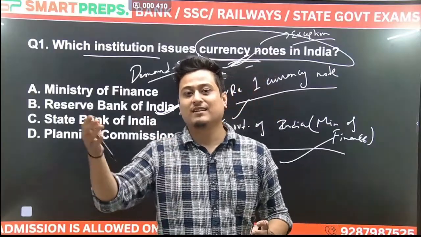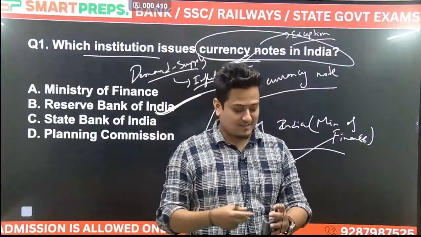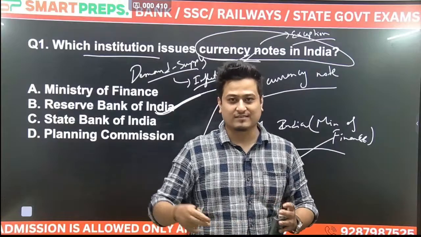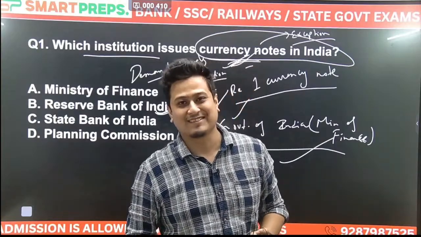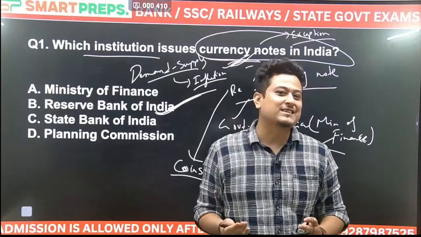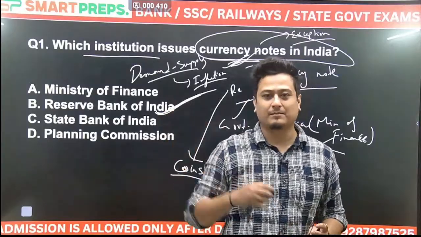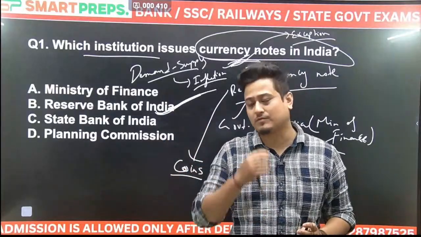This was a statement made by a very important person of our country. So why can't they do it? Why can't RBI print as much currency notes as it wants?